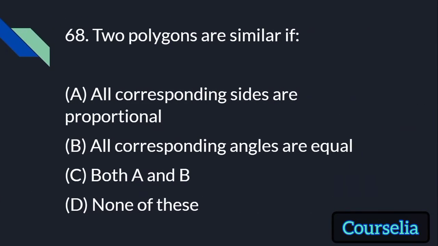Two polygons are similar if all the corresponding sides are proportional, all the corresponding angles are proportional, both A and B, none of these. The answer is both A and B.